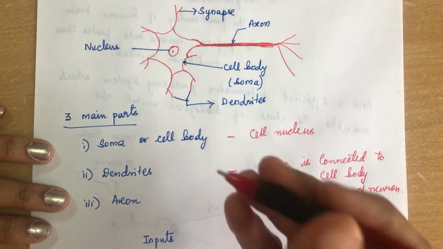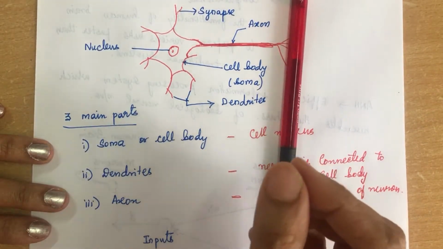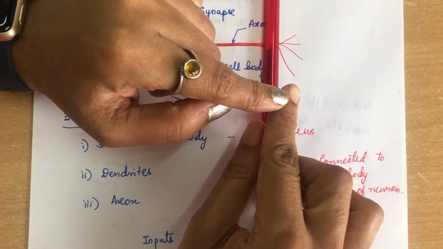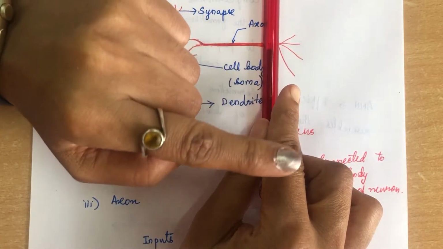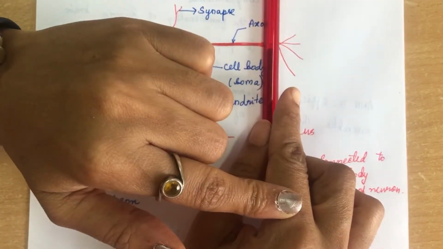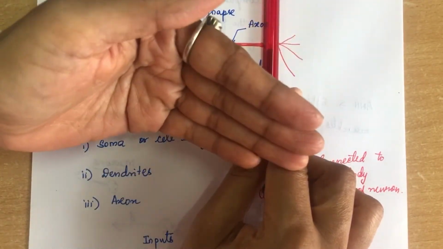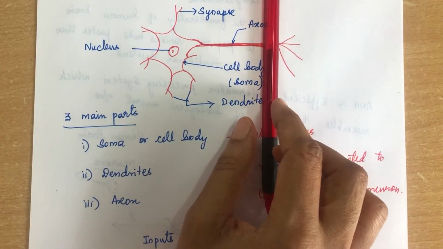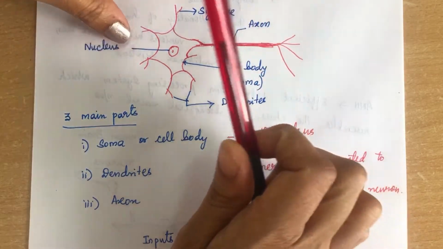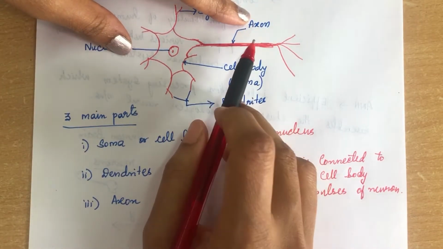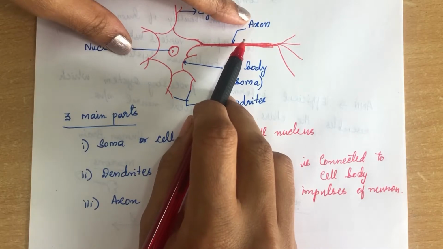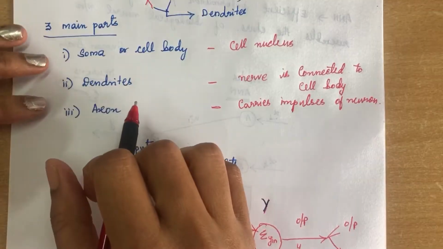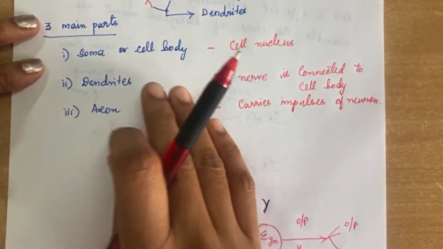So when I touch this particular object, I get a signal, right? This signal is passed to the neuron over here, and from there it sends the signal to the next neuron. Likewise, the signal will be transmitted from one neuron to another neuron. At last it will reach my human brain. Likewise, over here also, this is an axon which carries the actual impulse of the neuron. So these are the three main parts of a biological neural network.